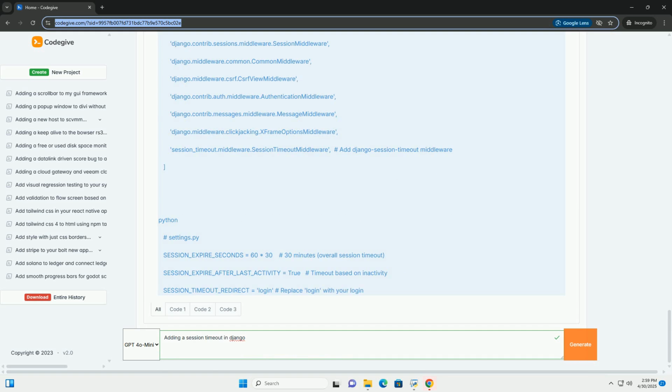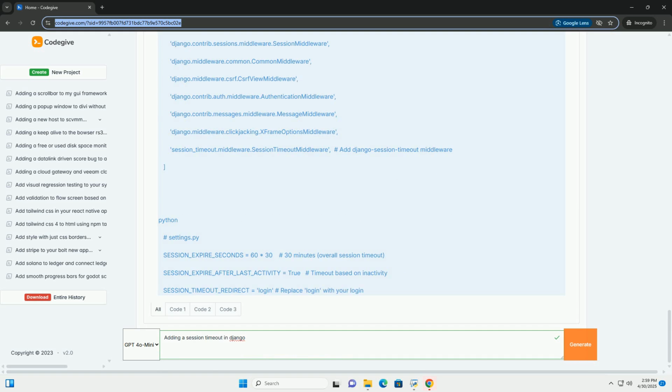Redirect to login. Always redirect users to a clear login page when their session times out. Use the next parameter, as shown in the middleware examples, to redirect them back to the page they were trying to access after successful login. Handle AJAX requests. Ensure your AJAX requests are properly handled when the session times out. Return an appropriate HTTP status code, for example 401 Unauthorized, so your JavaScript code can detect the timeout and redirect the user to the login page.